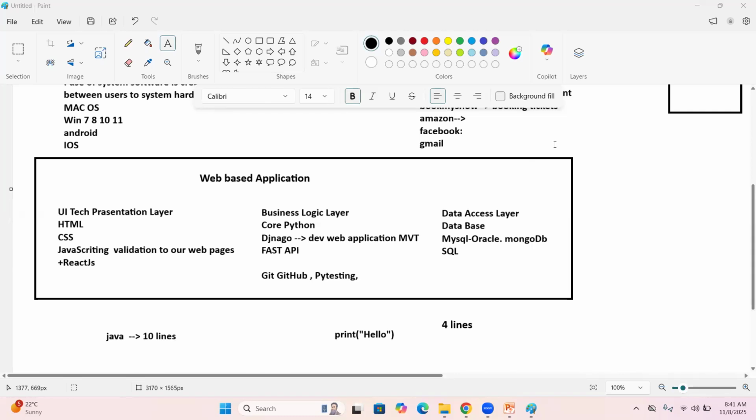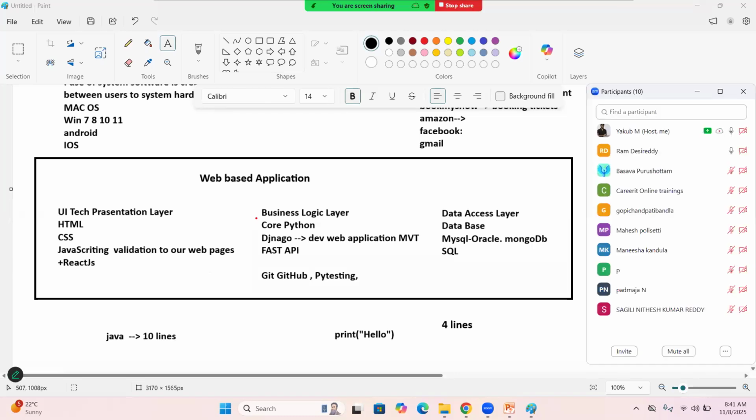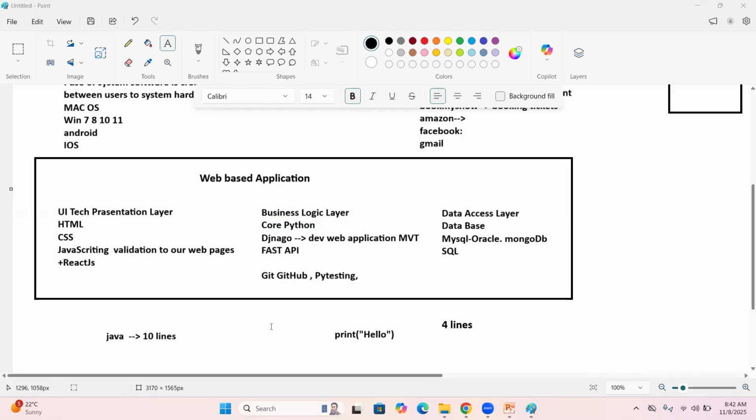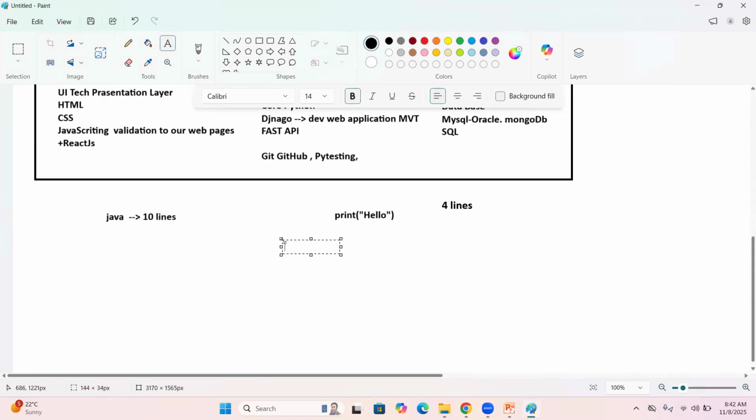Yes Ram, I'll tell you one thing. Even if you want to learn data analytics, we require these things, Ram, because core Python is mandatory. After core Python, later we'll start a few libraries. I'll tell you that content also. In core Python, if you focus on data analytics, we are going to focus on variables, data types, collection framework, and function concept.